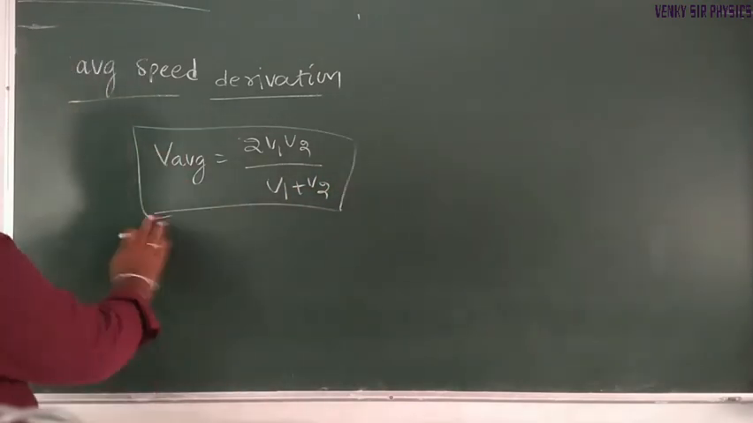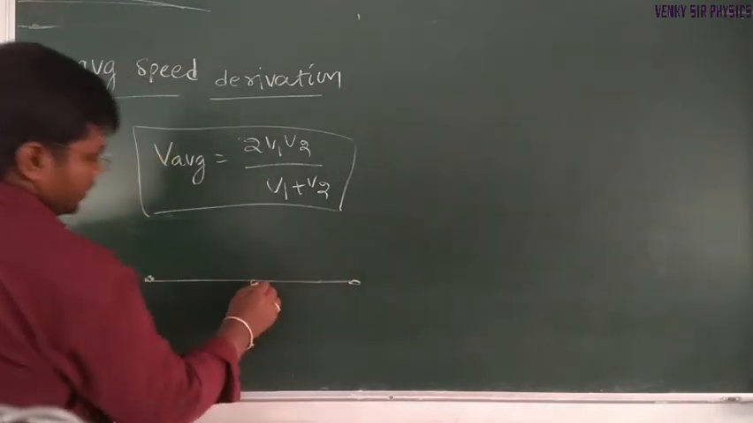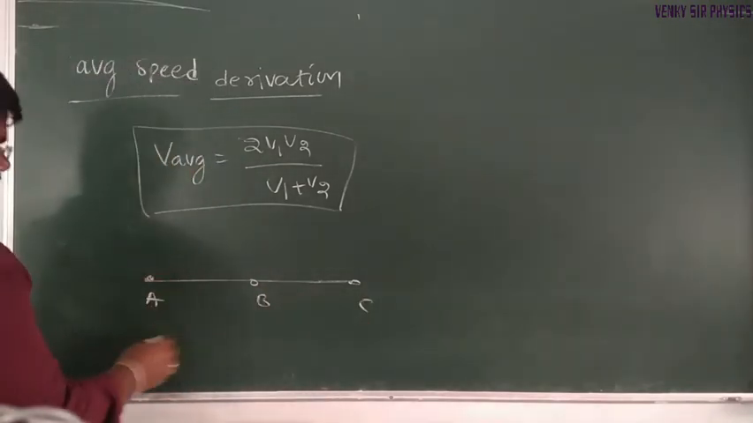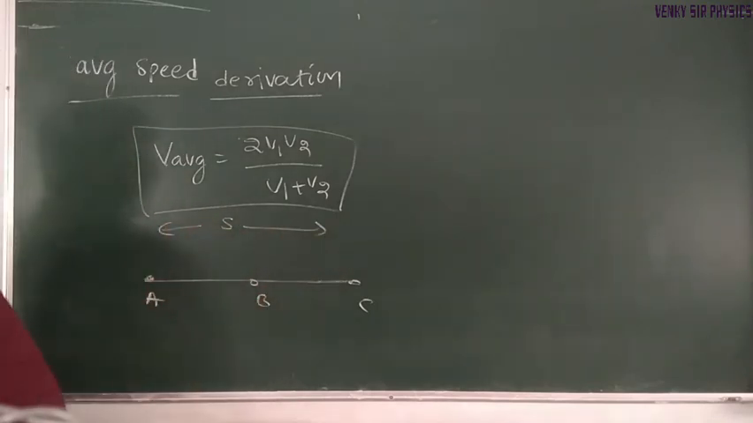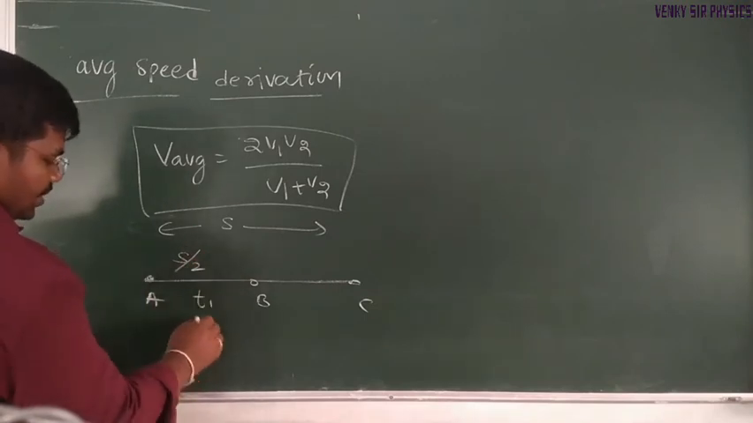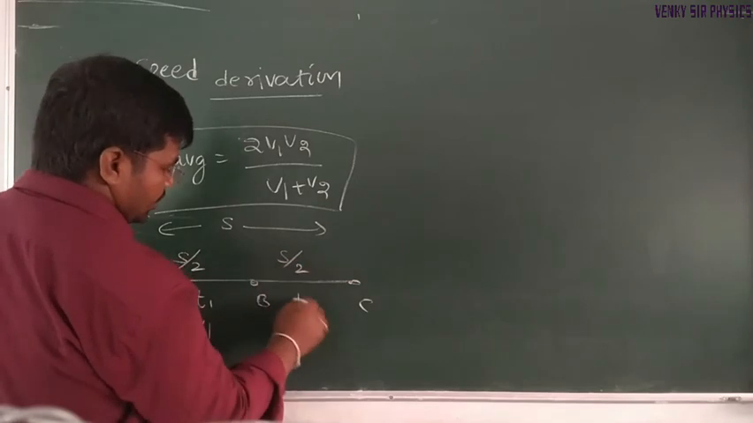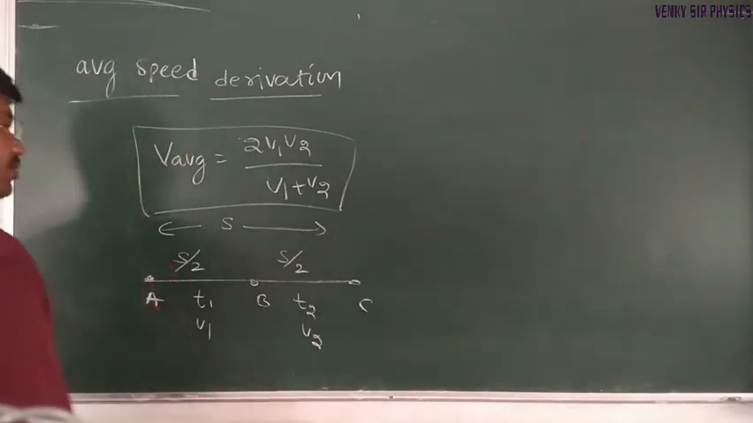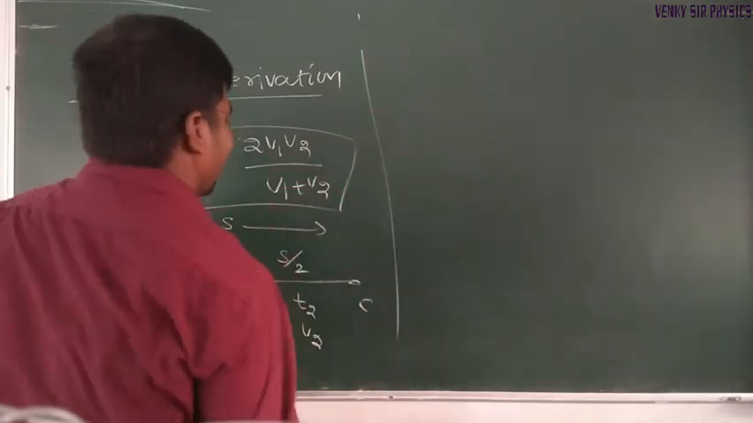For this case, consider a particle and three points A, B, C. That particle covers the total distance s. Half of the distance is covered in t1 time with v1 velocity. The remaining half of the distance is covered in t2 time with v2 speed. In this case, how can we define average speed?